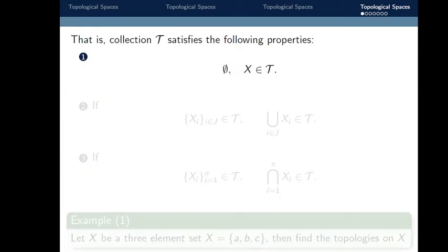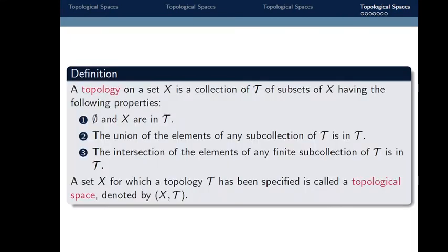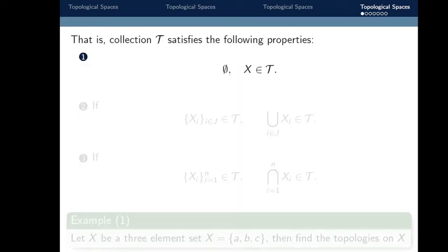Let's look at these three properties in a mathematical way. The collection tau satisfies the following properties. First, the empty set and X belong to tau. Second, if an indexed family of sets X_i, where i belongs to J, belongs to tau, then the union of these sets X_i also belongs to tau.